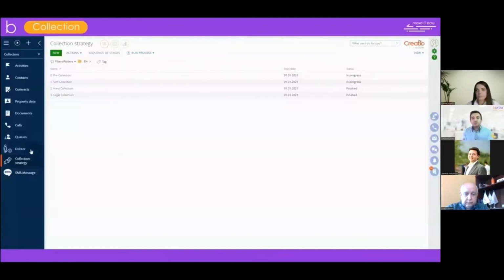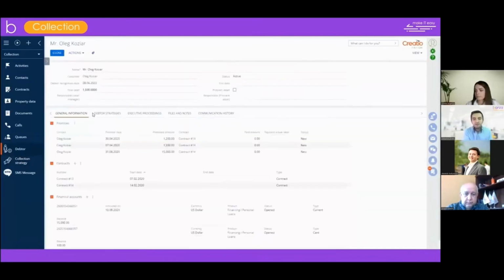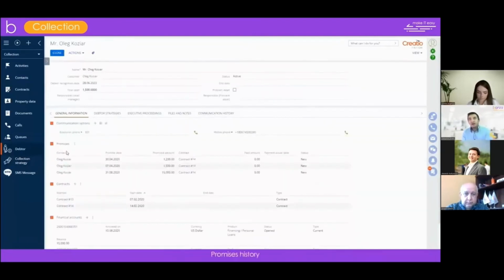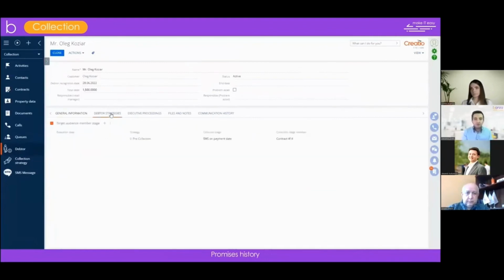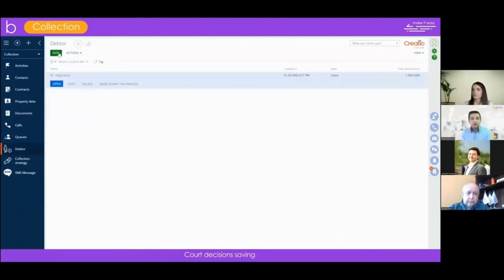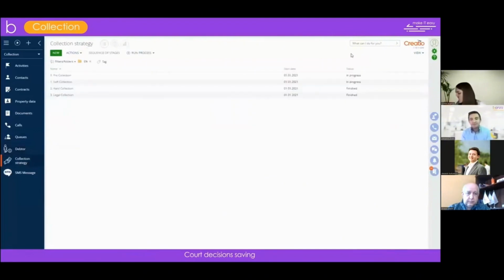Important data generated during the strategy execution is saved in the debtor's profile. Total debt amount, debtor's recognition date, contracts, history of promises, list of strategies debtor is in, and what stage. It is possible to save a court decision in the debtor's profile as well. It will allow you to save history of all court decisions and use them to set up strategies for working at legal collection stages.